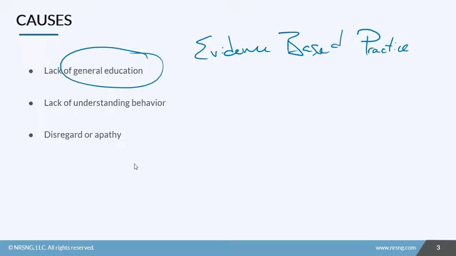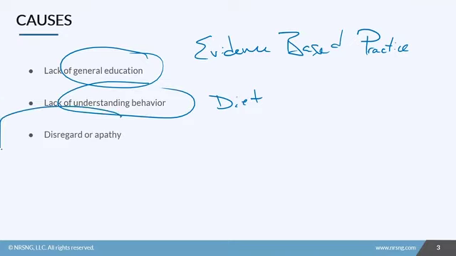Now, this doesn't mean that people who are highly educated are clear of any high-risk behavior. It just means that sometimes they don't understand their behavior or the implications of their behavior. So some people think that they exercise enough when in fact they don't, or that they're eating a good diet or they're on a good nutrition plan and they're just not. Oh, well, I'm eating chicken. Well, what kind of chicken are you eating? Well, chicken nuggets. Well, that's not good for you because they are saturated in oil and fried and have a higher calorie content. So sometimes they just have a poor understanding of a particular high-risk behavior.